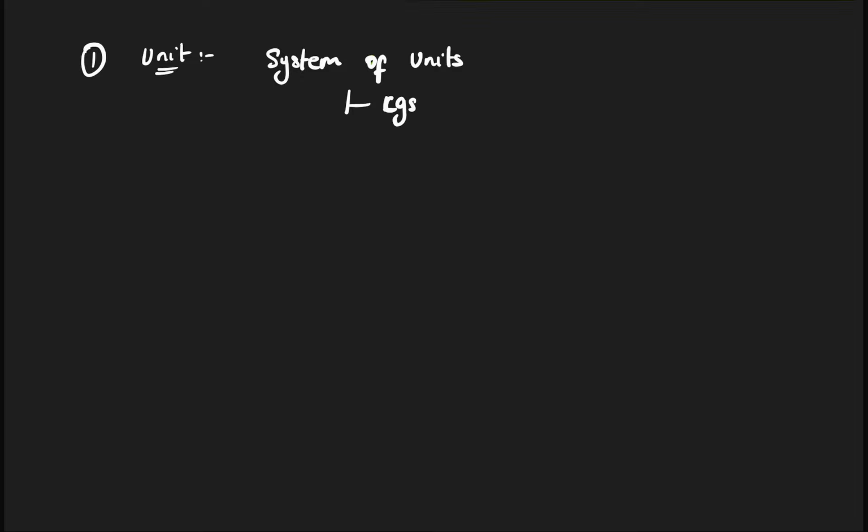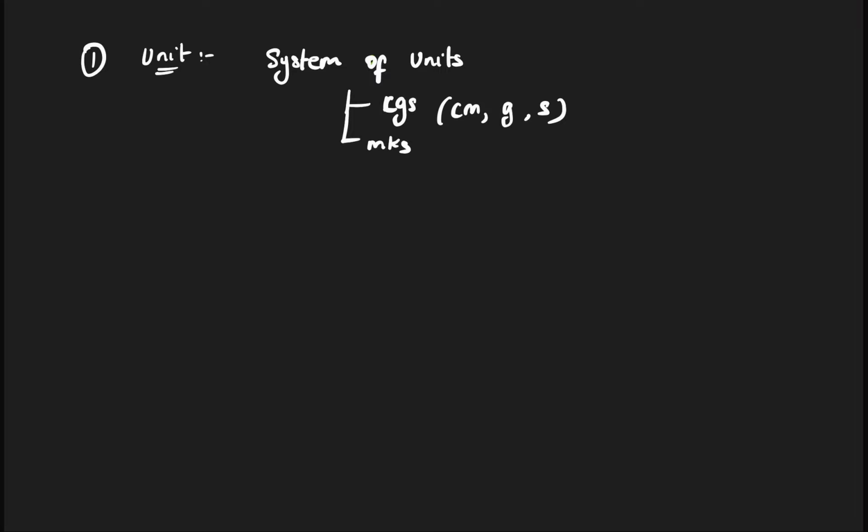CGS. CGS means whenever you are measuring length in centimeter, mass in gram and time in second, that is known as CGS unit. So CGS means centimeter, gram and second. Then some people use the MKS system.